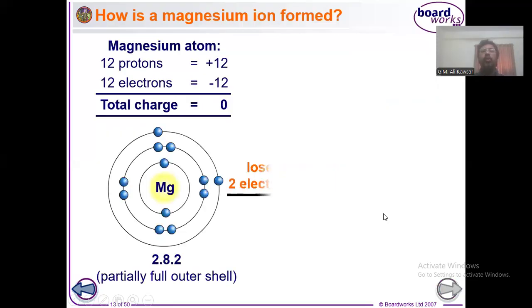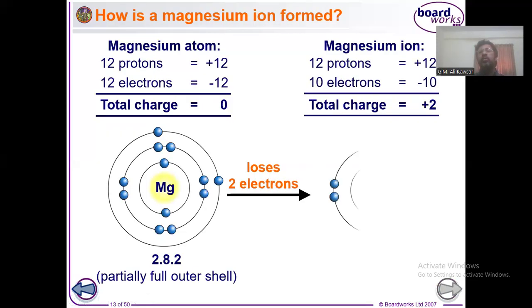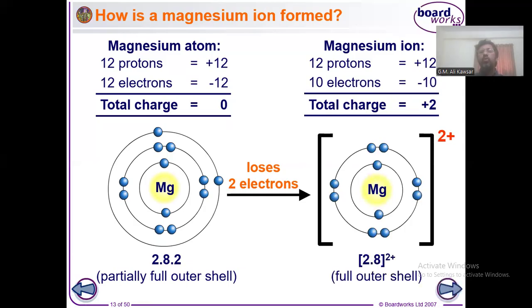For a magnesium atom, you can see that it has the tendency of losing two electrons to become stable. By this process it will be transformed into Mg2+ as its ion. So we can predict the charge by checking the periodic table, because magnesium is in group 2. All elements of group 2 have the tendency of losing two electrons, and by this process become 2+ ions. Okay, so from the periodic table we can predict the charges.